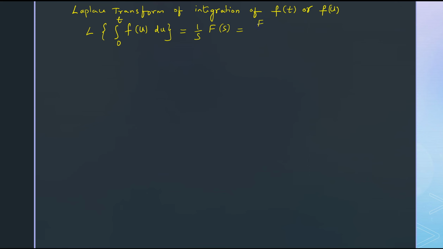That is f of s upon s, where f of s equal to Laplace transform of f of t. So here Laplace transform of integration of f of t or f of u is defined as Laplace transform of integral 0 to t f of u du equal to 1 by s f of s, which is equal to f of s by s, where f of s equal to Laplace transform of f of t.